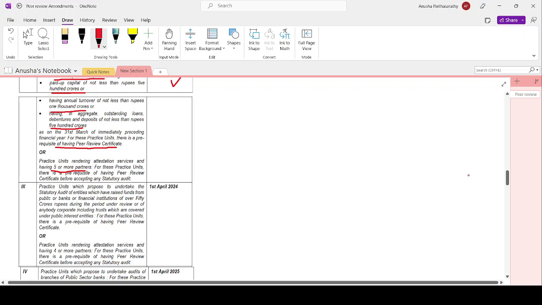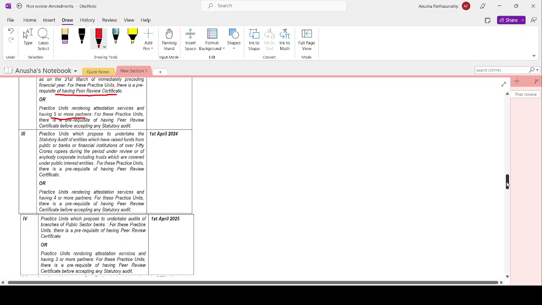Now, for level 3 units, practice units which propose to undertake statutory audits of entities which have raised funds from the public or banks or financial institutions of over 50 crore rupees during the period under review, or of any body corporate including trusts which are covered under public interest entities. The criterion here is that these entities have raised funds of over 50 crore rupees.